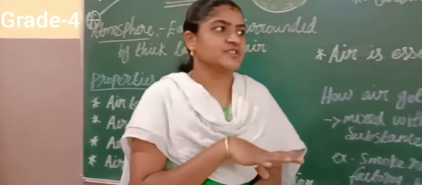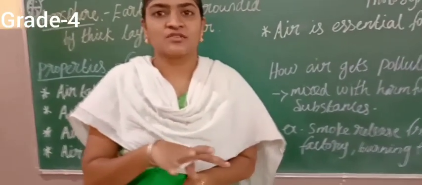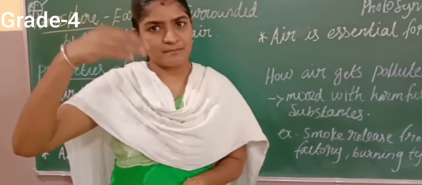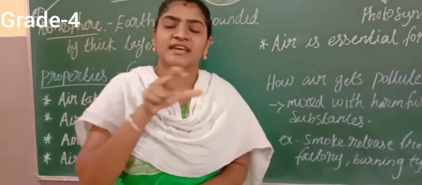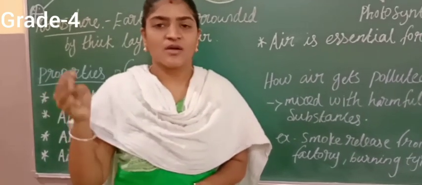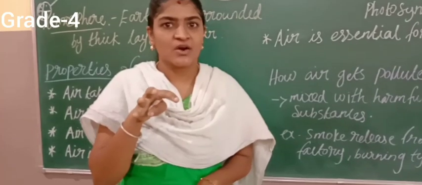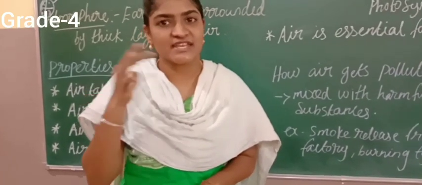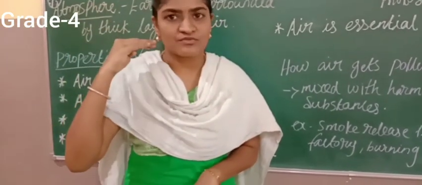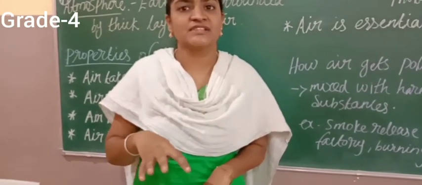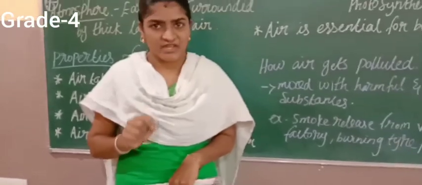Whichever part of the earth's surface is there, it is surrounded with a thick layer of gases, right? Then as we go to the upper layers, the air will be very thin. The oxygen content is also very less in the upper layer of the earth. Whichever layer surrounds us is covered with completely thick air.